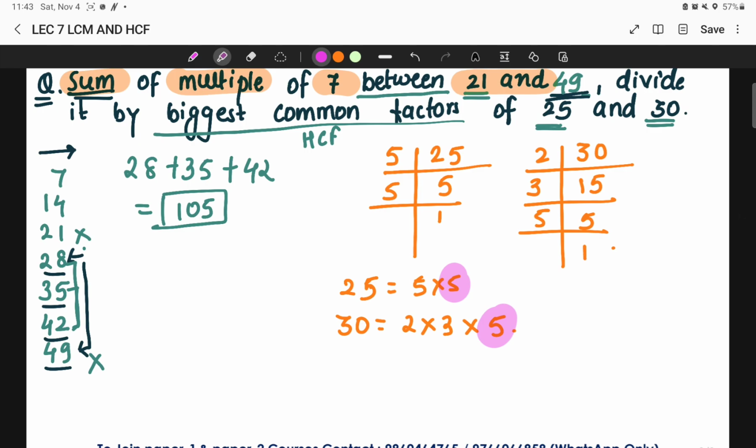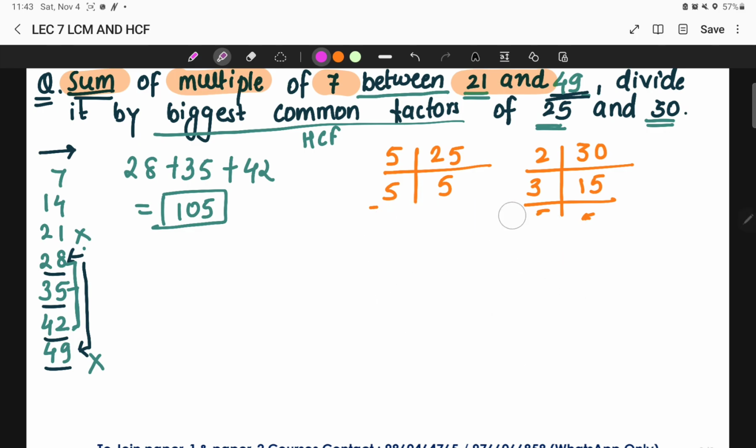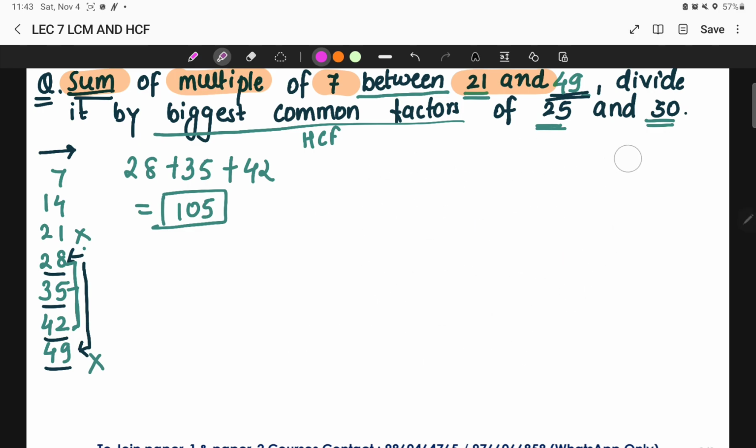You can find it by this pattern also, or you can simply write it in the second method. Simply write 25 and 30 together. Just find a number such that both the numbers come in that table.